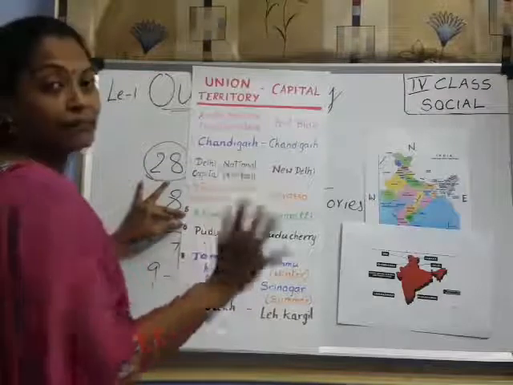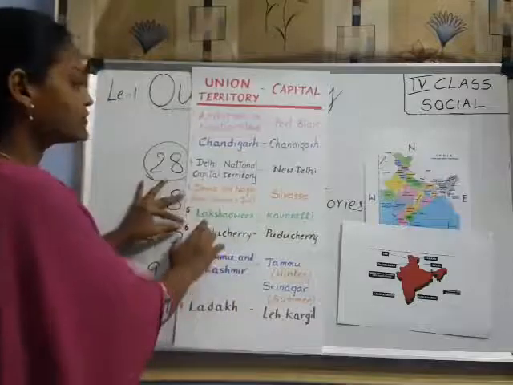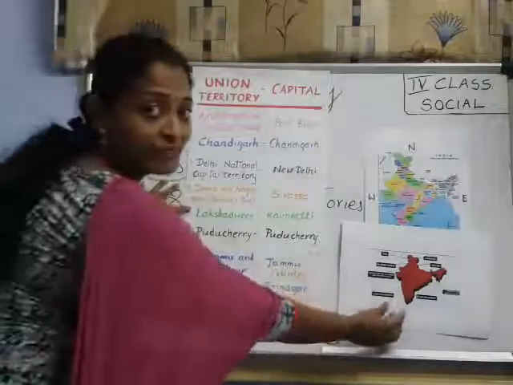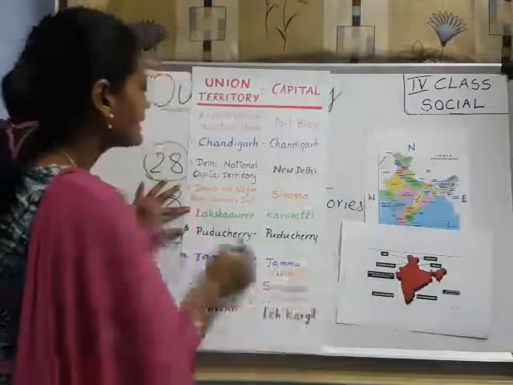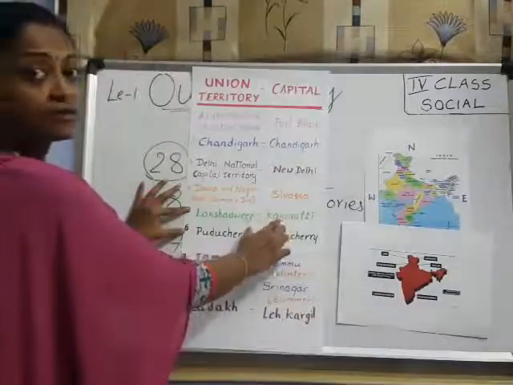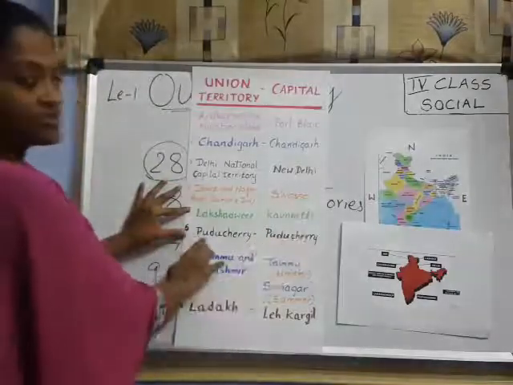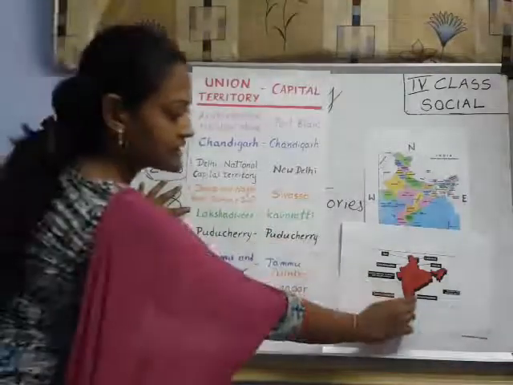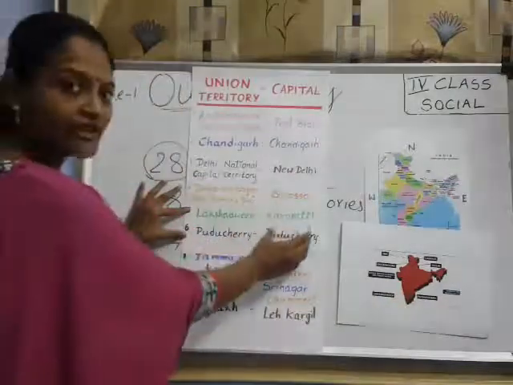These two are combined. Previously, those were separate union territories. Next, coming to Lakshadweep. Lakshadweep is also an island. Okay, these are islands. This island's capital is Kavarati. Kavarati, remember. Next, Puducherry. Puducherry is here, in the southern part. So Puducherry's capital is also Puducherry.